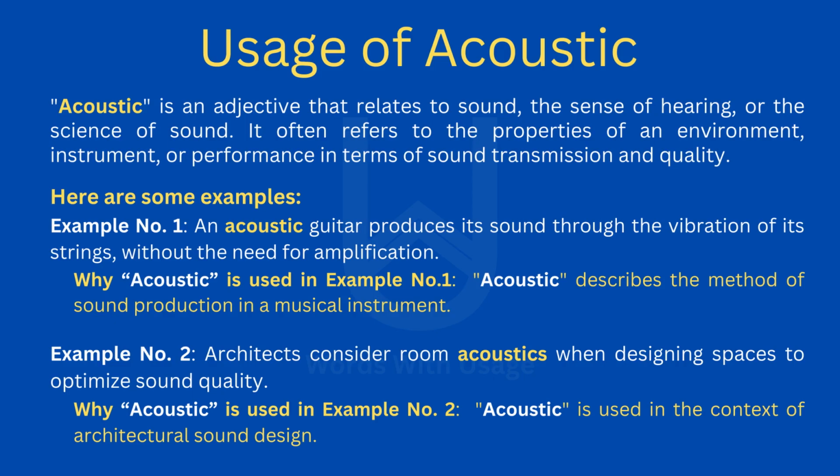Here are some examples. Example number 1. An acoustic guitar produces its sound through the vibration of its strings, without the need for amplification. Why acoustic is used in example number 1. Acoustic describes the method of sound production in a musical instrument.